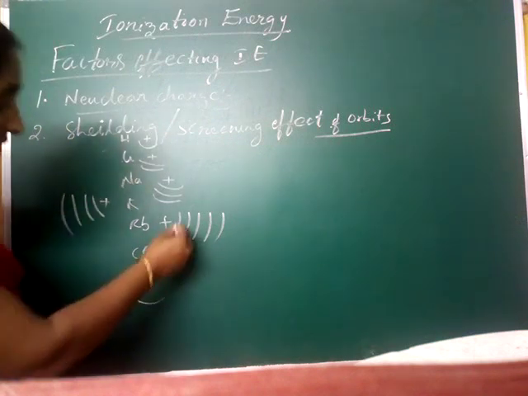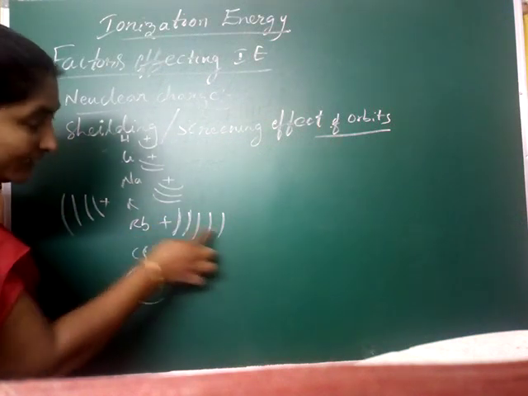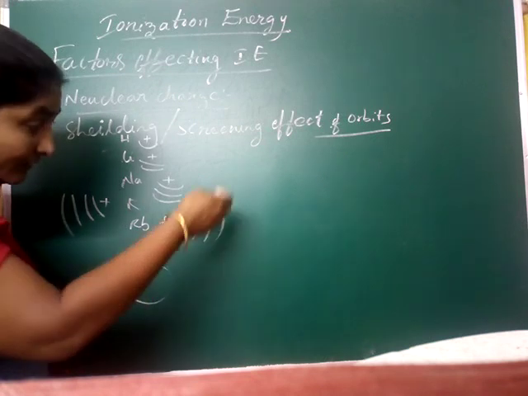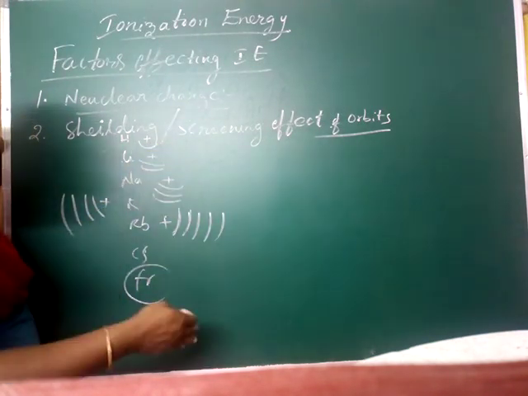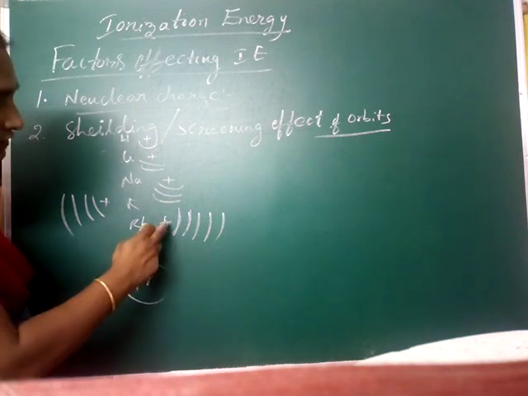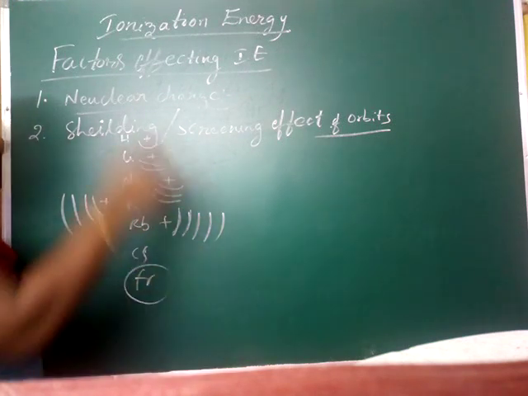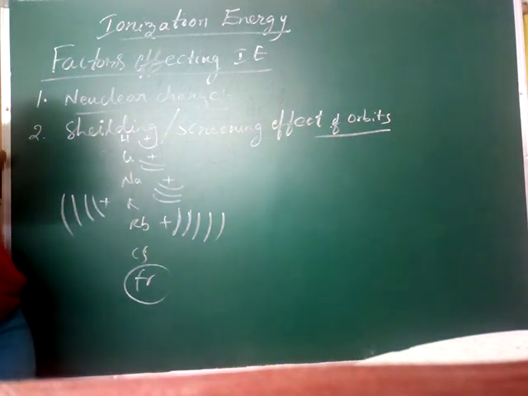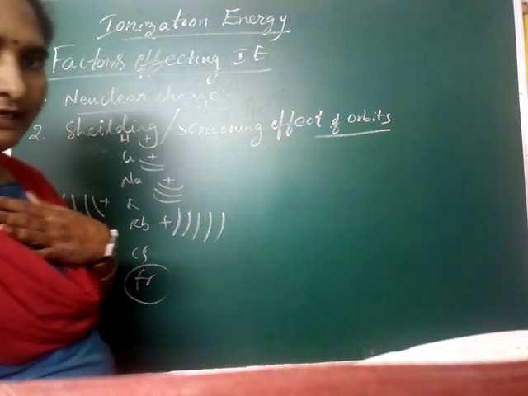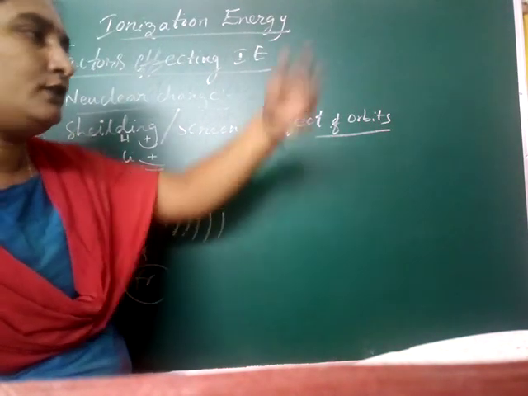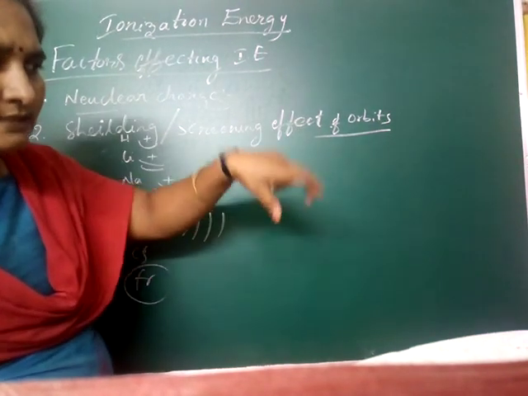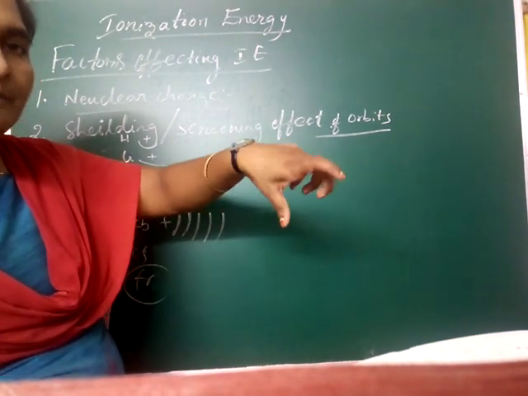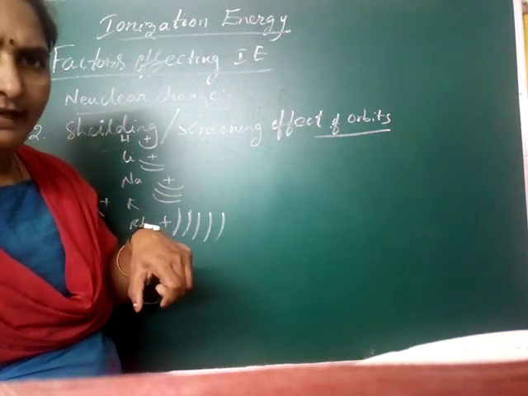The orbits present between the nucleus and the outermost electron act as shields, obstacles that affect the charge on the electron. That effect is called the shielding effect. Suppose I am the teacher and you are sitting on the back bench. There are some obstacles between you and the front students, yes or no?